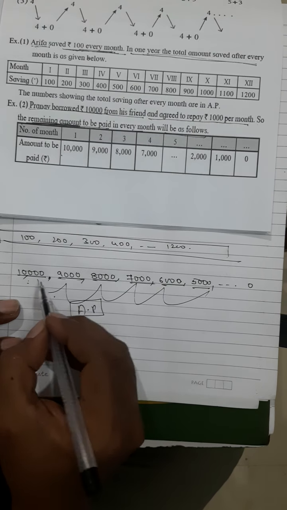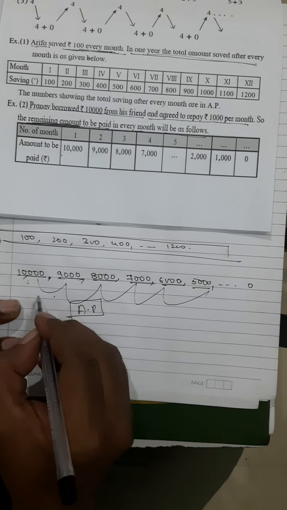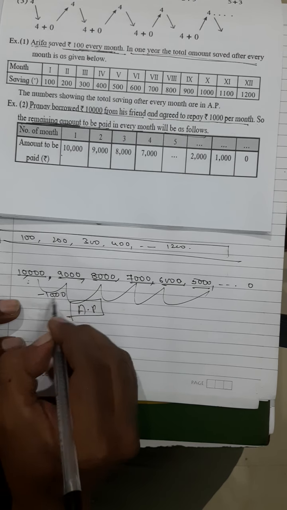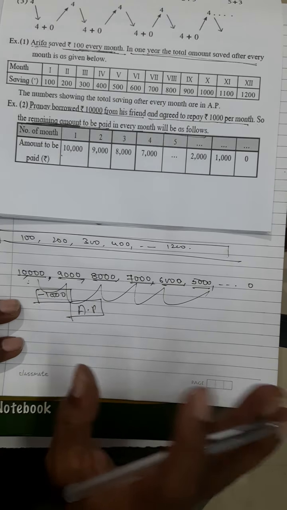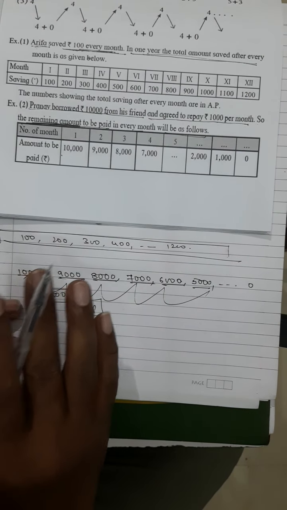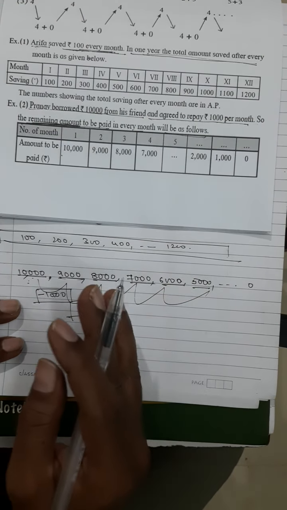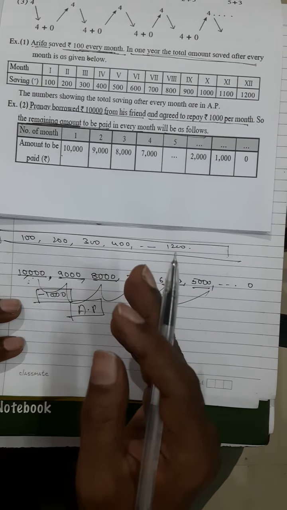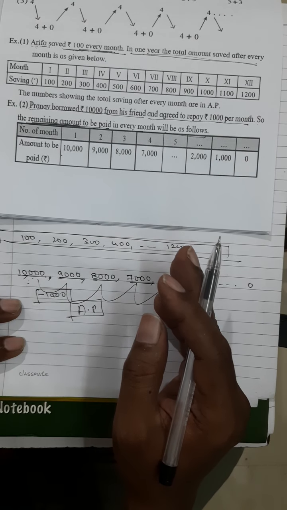Why? Because we are going on adding. What are we going on adding? We are going on adding minus 1000. Remember, I will not say that I am going on reducing 1000, or subtracting 1000. I will say I am going on adding minus 1000. Remember this.